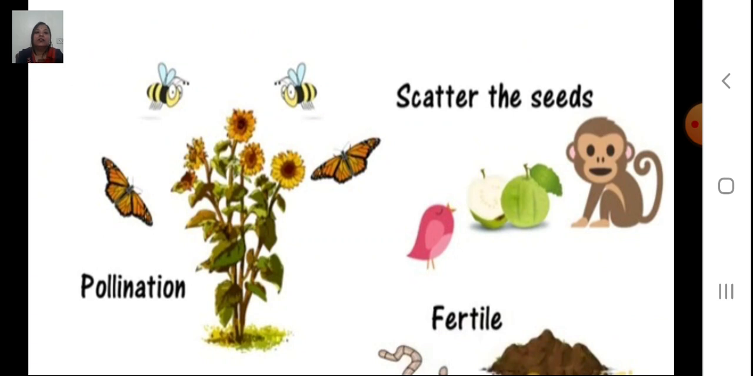Now children, plants also depend on animals for their pollination, that we will be discussing later. And for the scattering of seeds. You must have seen that the birds eat the fruits of the plant, and in this process they scatter the seeds of the plants, which helps in the growing of the plant in various places, away from the parent plant. And animals or worms make the soil fertile. The worms help in making the soil fertile.